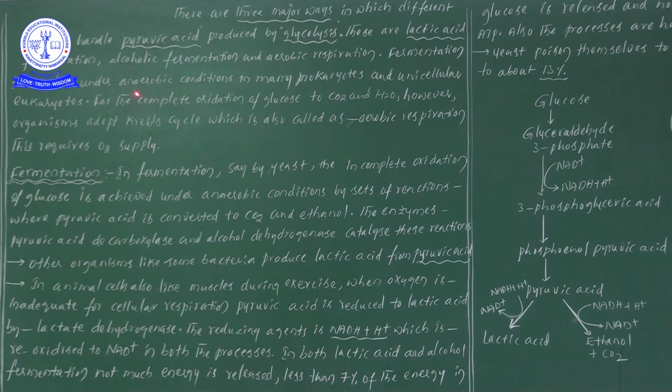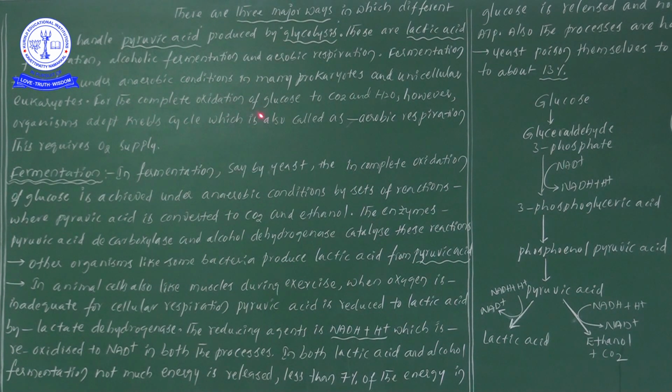The process of fermentation occurs in anaerobic conditions in both prokaryotes and eukaryotes, but it takes place in a larger number of prokaryotes, and only in the absence of oxygen.